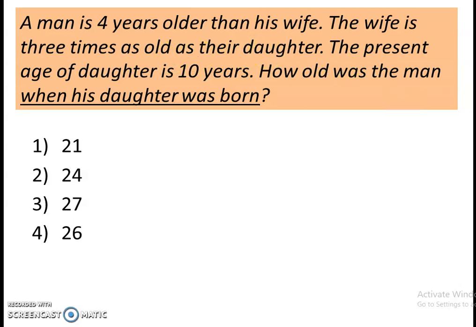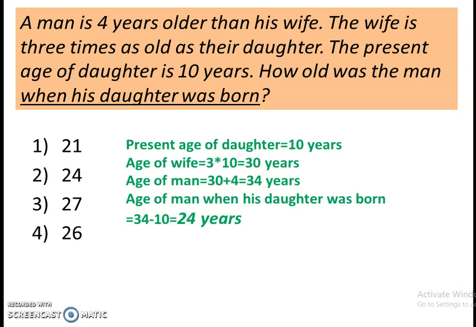So we can find the age of wife, that will be 3 times of daughter's age. So age of wife will be 30 years, and it is given a man is 4 years older than his wife. So man's age will be wife's age plus 4, that is 34 years. Now it is asked how old was the man when his daughter was born. So present age of man is 34 years, daughter's age is 10 years. So man's age when his daughter was born will be his present age minus 10, and that is 24 years. So right answer will be 24 years, right?